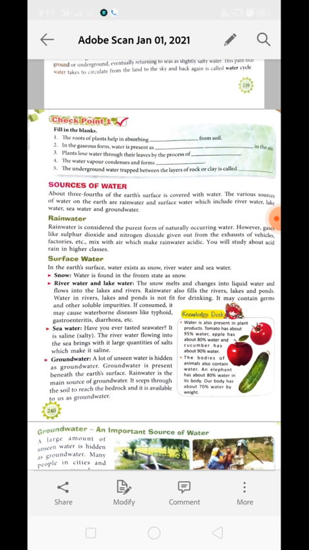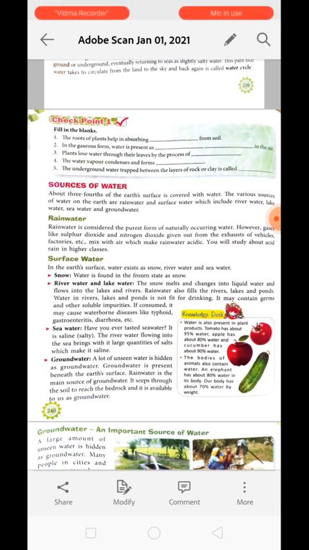Now next is river water and lake water. The snow melts and changes into liquid. This liquid is considered as water. This water flows into lakes and rivers. Rainwater also fills the river, lake, and pond. Water in river, lake, and pond is not fit for drinking. It may contain germs and other soluble impurities. If we consume it, we may fall ill because of waterborne diseases like typhoid, gastroenteritis, diarrhea, etc. So whenever we are going to drink water, we have to purify it first.